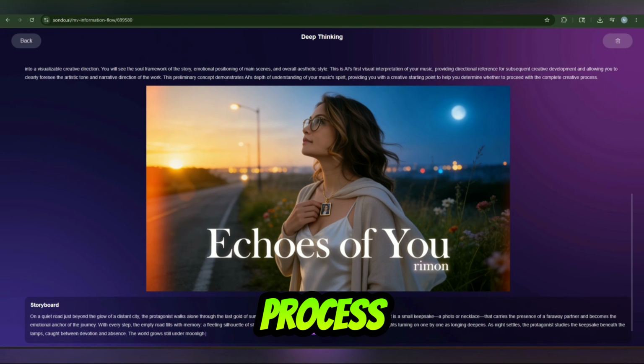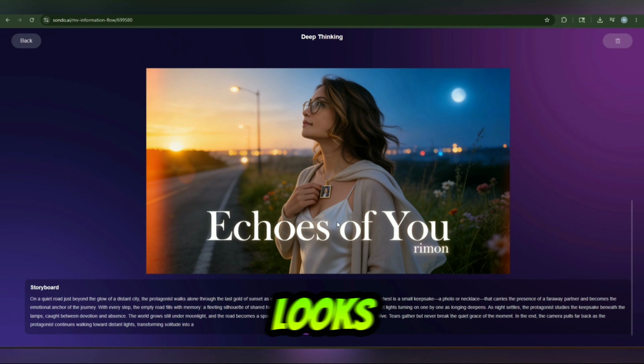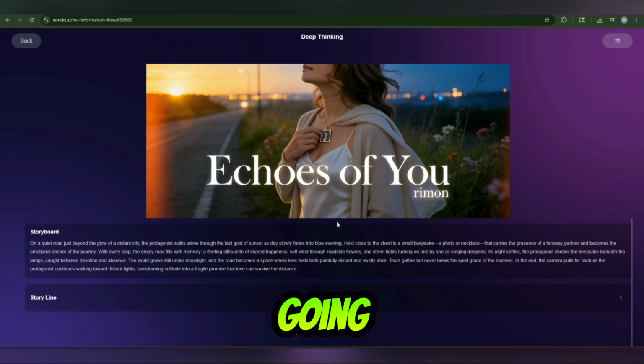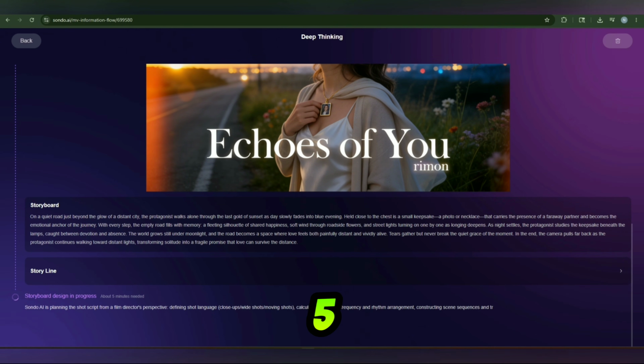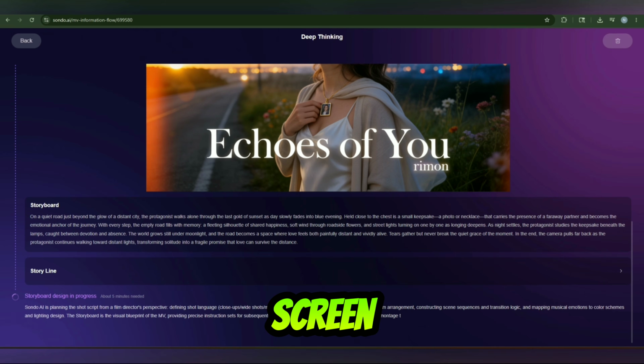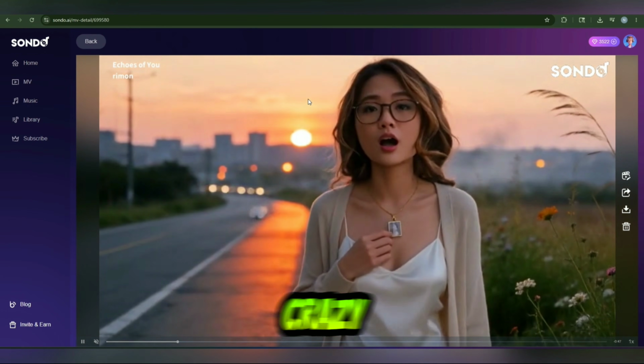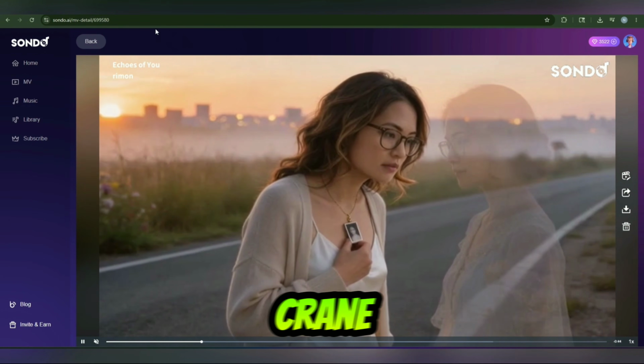After all the process, there is also now how it looks with the theme we are going to create. And now we are going to go for the final product and final step. That is design in progress. Within 5 minutes, the output will be on screen. You can check out the final product, it is really crazy, and you can now see it on this screen too.